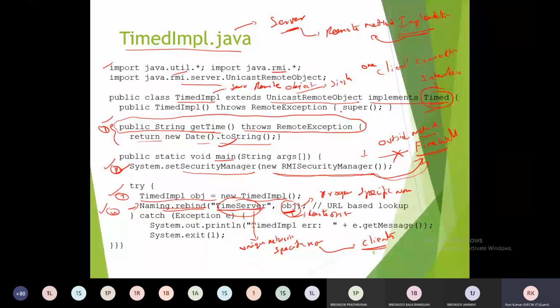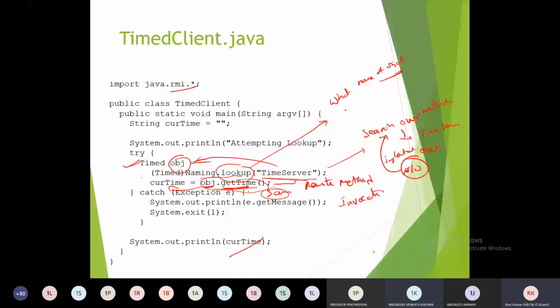How has obj been created in the program? Interface? No. A program has been displayed. Please see this, and where obj has been created. In the TimedImpl class. Please repeat. TimedImpl class. Very good. Okay, so the object came from the TimedImpl class.